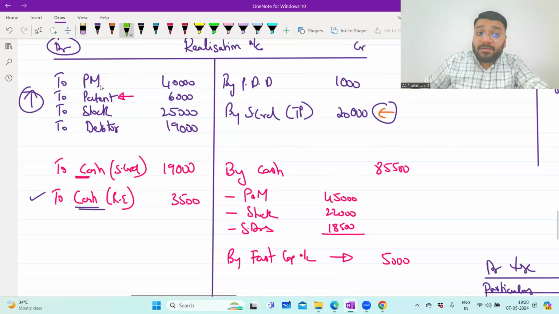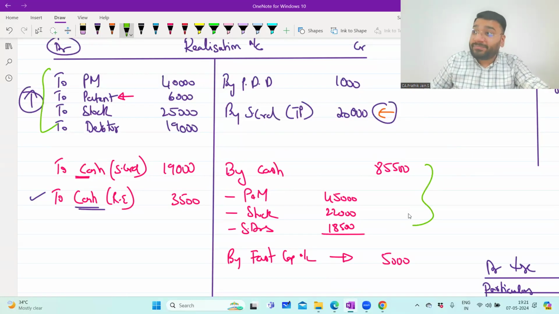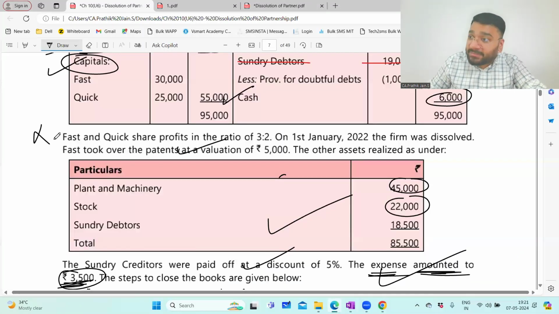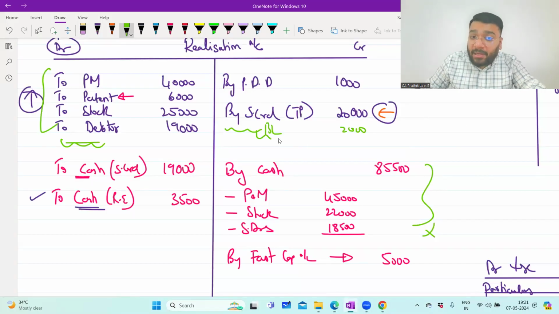What checking? Sir, we have mentioned so many asset items, no? Check whether from all the assets money is received or not. Sometimes in the question they'll give you one asset, whether the money is realized or not, the information is not given. The question is silent about it. Sometimes they'll give you bank loan is 2,000 rupees, but whether the bank loan is paid, the information is not given. So in that case, what am I supposed to do? In other words, they'll give you a list of assets, but nowhere in the question they'll mention whether the money is realized. Or sometimes they'll give you a liability like bank loan and stay silent whether the money is paid or not. So we have to see whether the information is given or not.